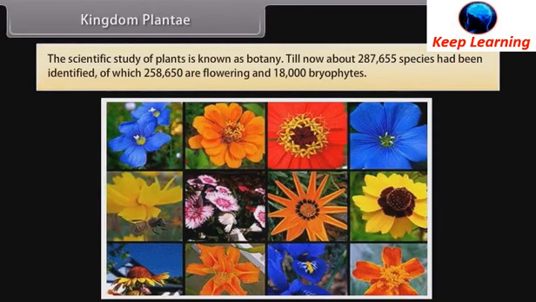Till now, about 2,87,655 species have been identified, of which 2,58,650 are flowering and 18,000 are bryophytes.